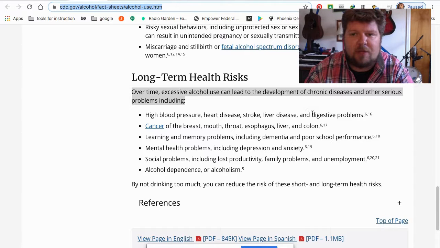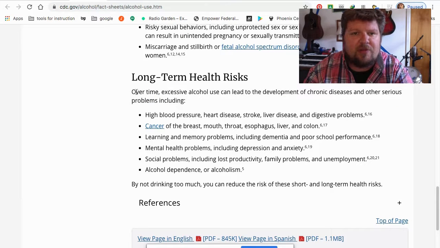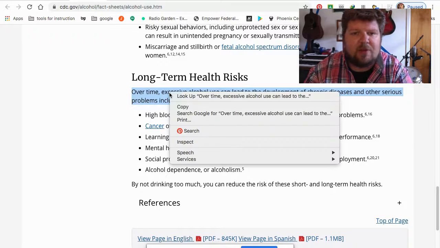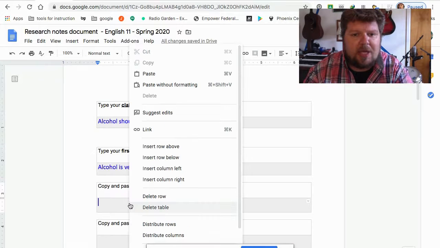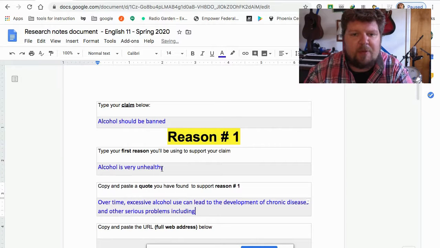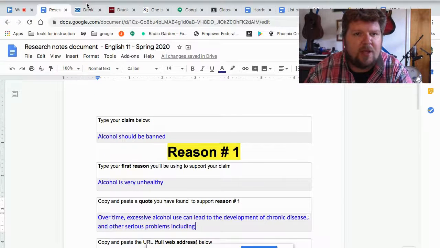When I use this, I'm not going to quote all of these bullets, but I can certainly draw from that. Just for the ease of showing you guys, I'm going to copy and paste this sentence here: Over time, excessive alcohol use can lead to the development of chronic diseases and other serious problems. So you copy and then you paste without formatting. If you paste without formatting, it will save the formatting that I have programmed this document to use. If you just paste it, it will show up looking like the web page formatting, which I don't want you to do.